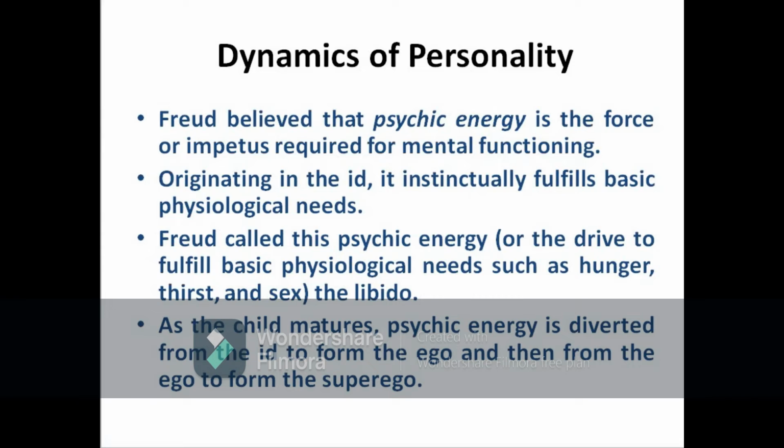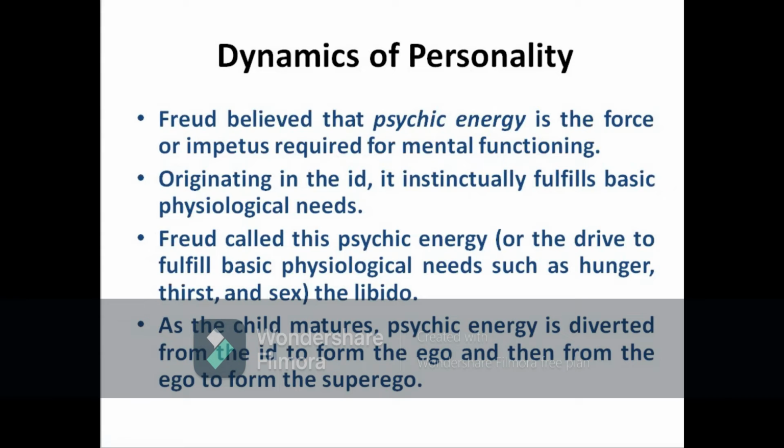Needs could be the basic physiological needs such as hunger, thirst, sex, all of this. When the child matures, psychic energy is diverted from the id to form the ego, and from the ego to form the superego.